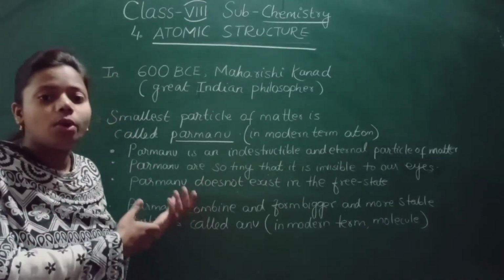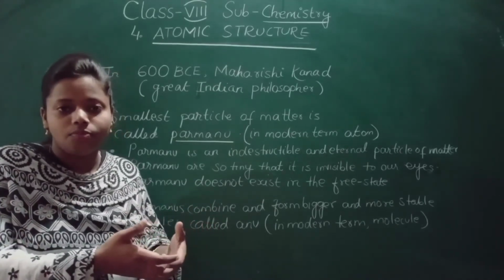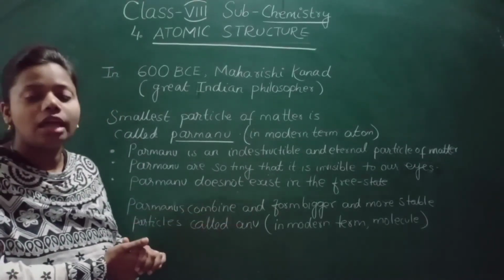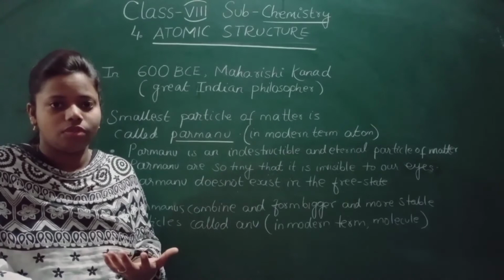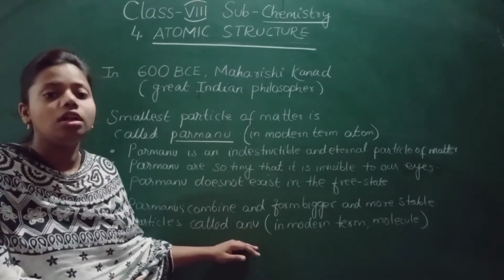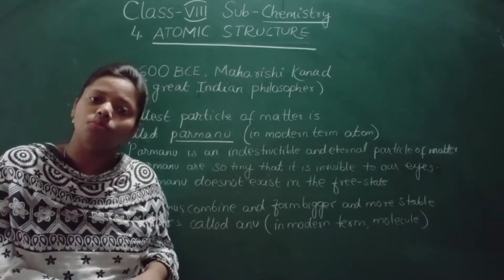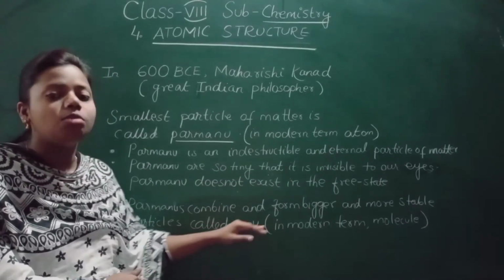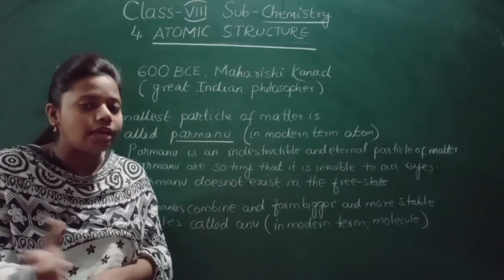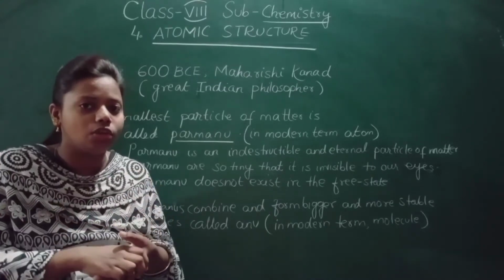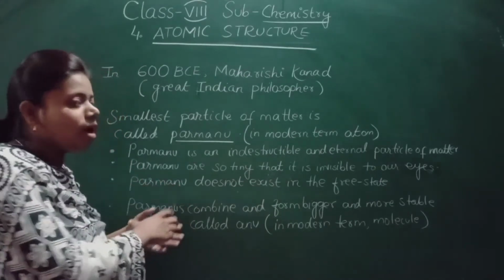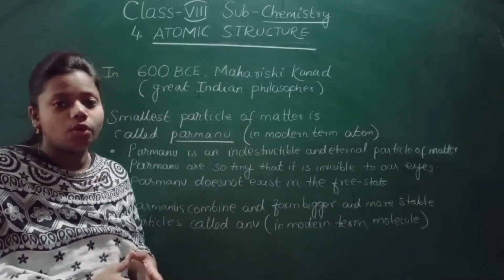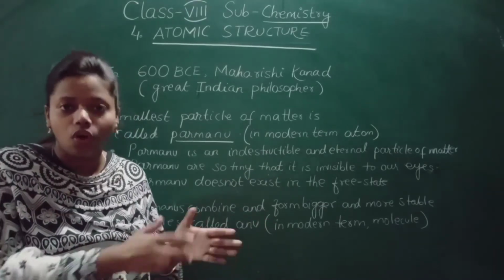So what do these Parmanu do? They combine. One Parmanu combines with another Parmanu, and they form bigger and more stable particles. What do we call that? Anu. And in modern terms we call that a molecule. Like Parmanu is atom in modern terms, in the same way Anu is molecule. When atoms combine, they form a molecule. Same way, Parmanus combine and form a bigger particle, called Anu, and that Anu in modern time we call a molecule.